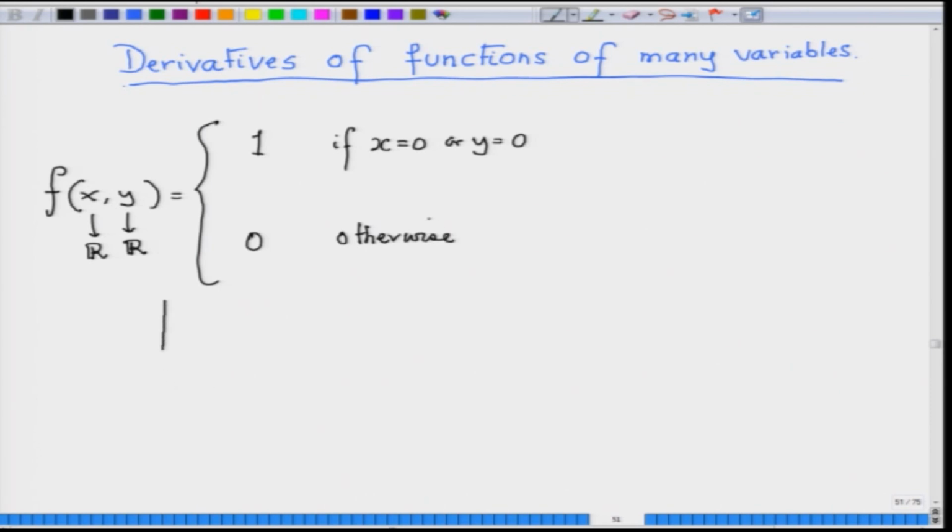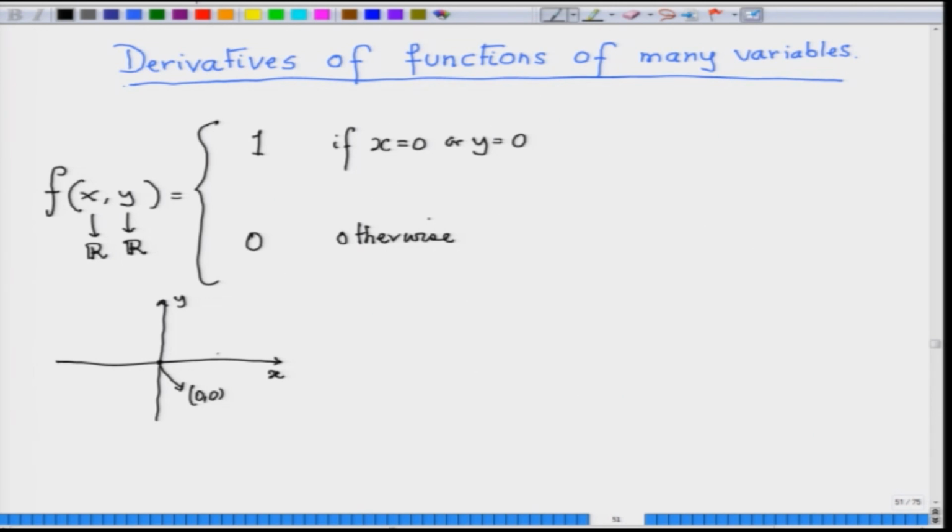So, if you draw the x axis, the y axis, and this is the point 0 0, along the x axis and y axis the function has value 1, while it is 0 otherwise.